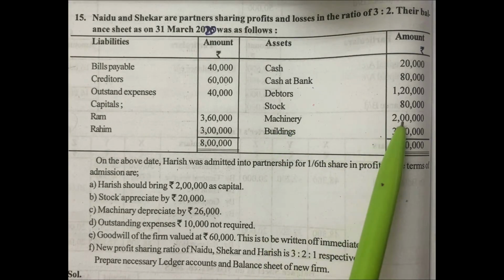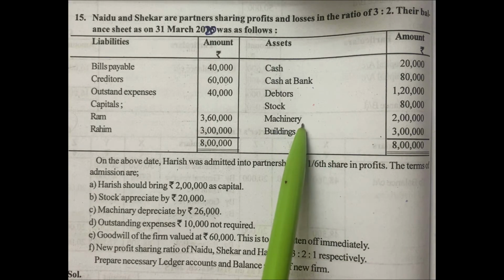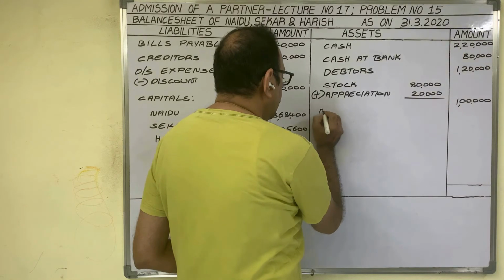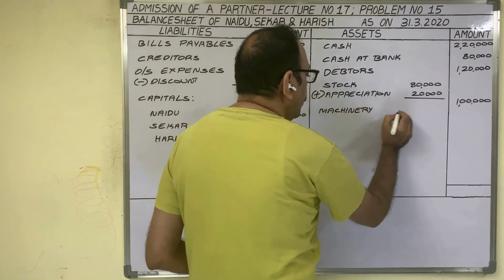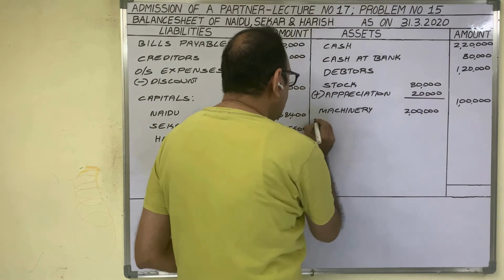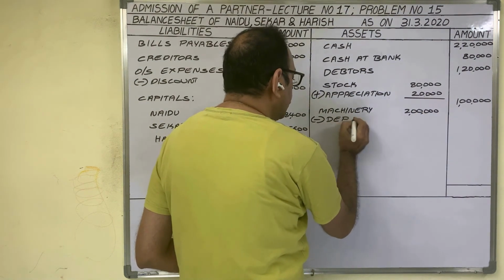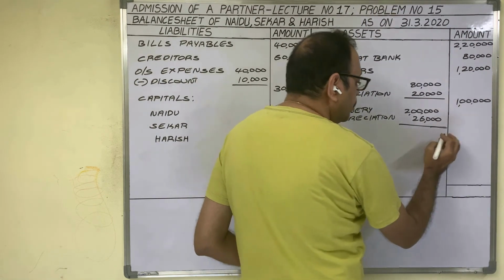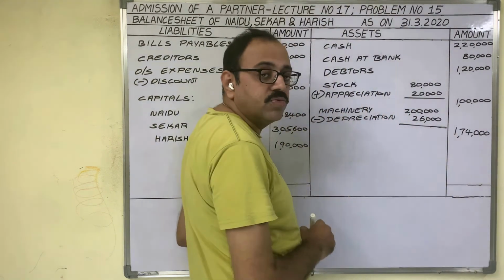Next, machinery 2 lakh rupees. Related to the machinery, there is one adjustment: machinery depreciated by 26,000 rupees. Therefore, machinery value in the inner column minus depreciation 26,000 rupees. Remaining value in the outer column, 1,74,000 rupees.